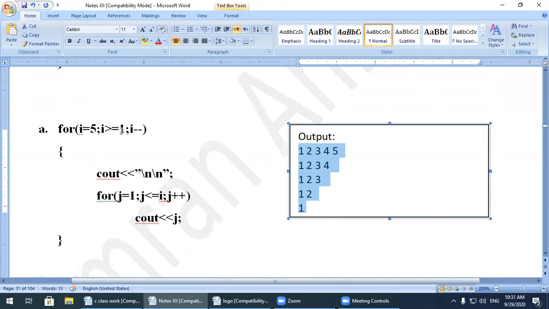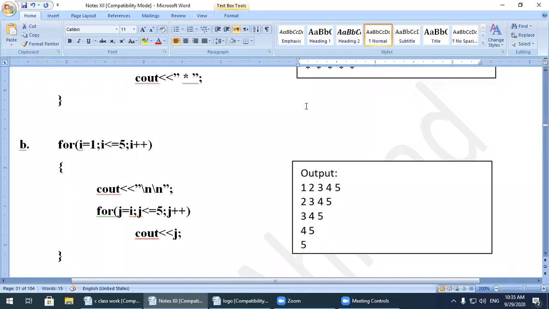Lab activity is your task. It means they know you are familiar with programming, so you do all the programs present in the chapter number 4 lab activity. You must practice them. I will try to explain all of the programs one by one, and I will show you how to execute and how to perform the lab activity on your computer. So the basic thing is you must practice.